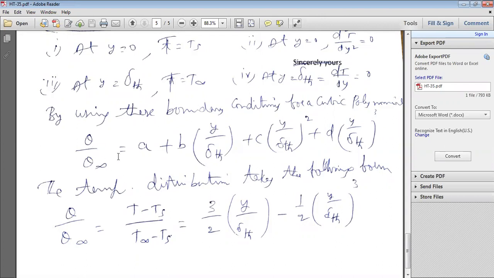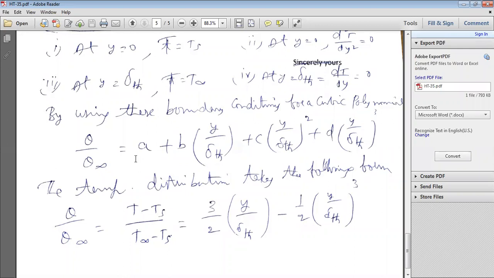So how many constants are there here? A, one constant, B, C, and D, the fourth constant.